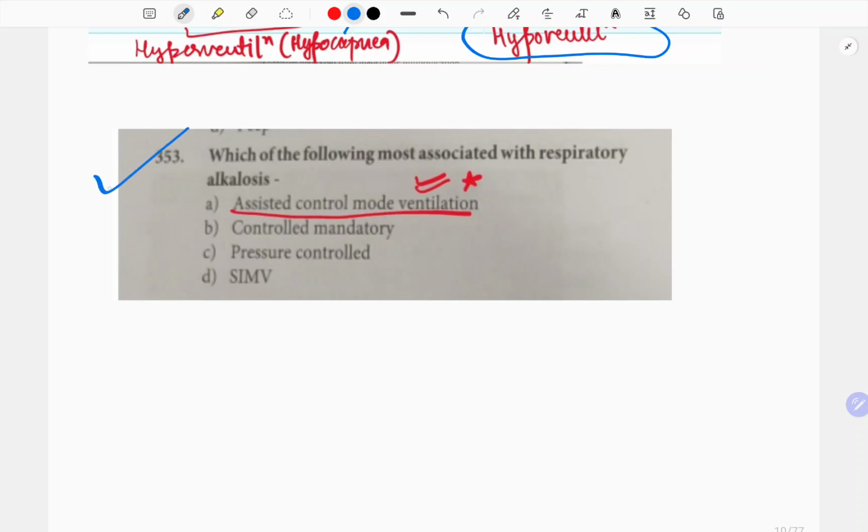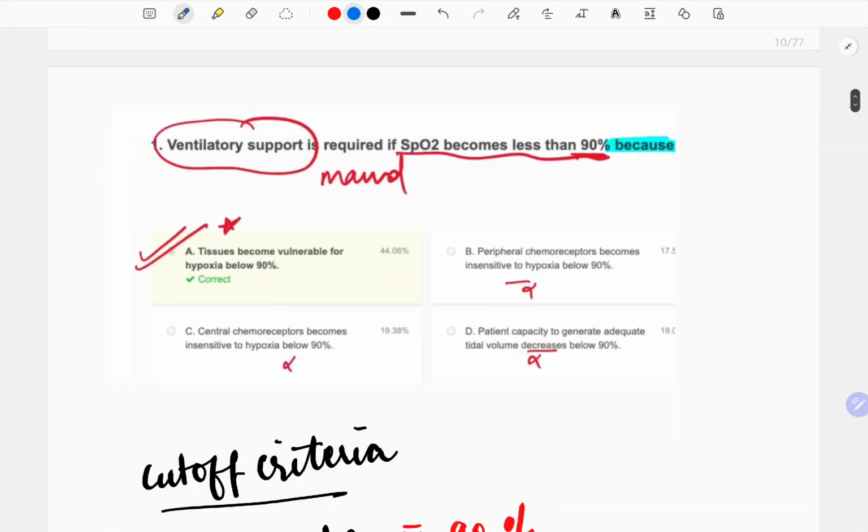See, this was asked earlier: which of the following is most associated with respiratory alkalosis? So this was assist control mode ventilation. Now ventilatory support is required if SpO2 becomes less than 90%, because, see, this was very easy. Read the other options. Peripheral chemoreceptors become insensitive to hypoxia below 90%. Central chemoreceptors also become insensitive. Patient reduces the capacity to generate enough tidal volume.